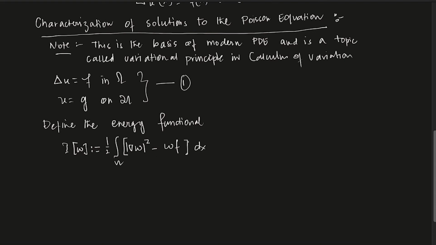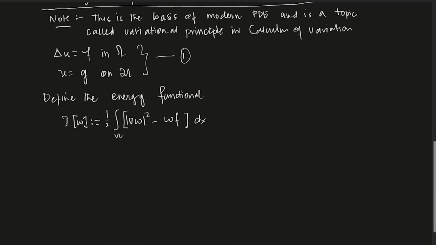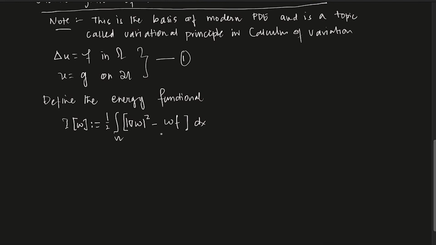Okay, so that is I of w. It is not like it is coming from heavens. There is a proper scientific way of how this is coming, and that is what we are going to explain now.